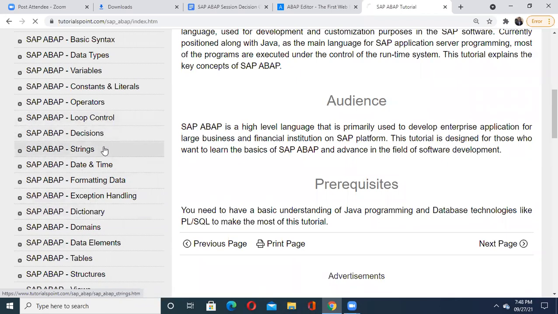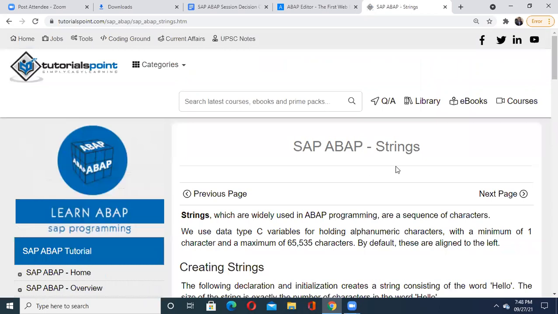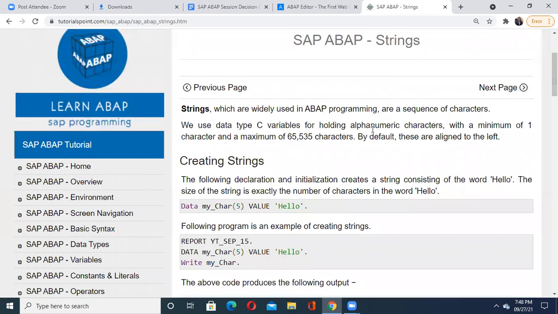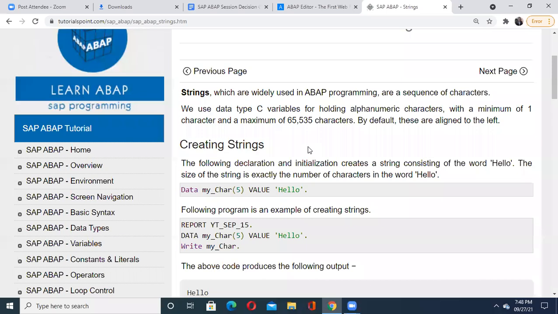See the strings. Now these ABAP strings are most important for you. They come with your type C. And how many characters are there? It holds alphanumeric characters, with a minimum of one character and a maximum of 65,535 characters. And by default all the characters in the ABAP language are aligned to the left side.